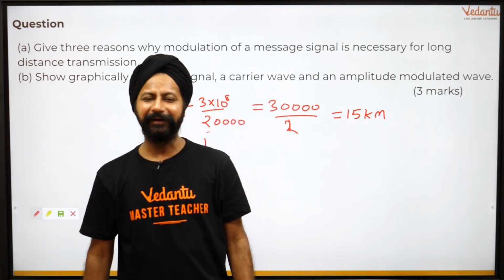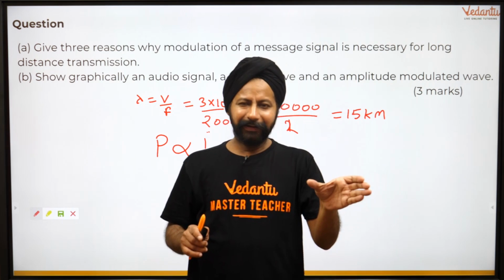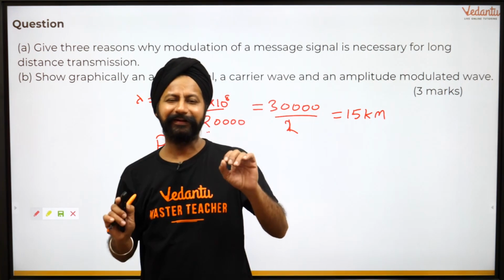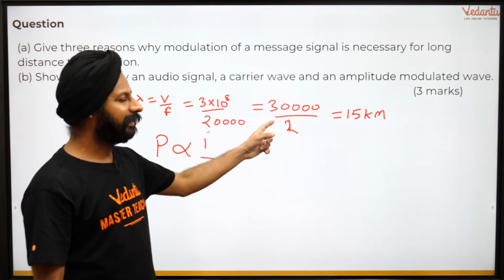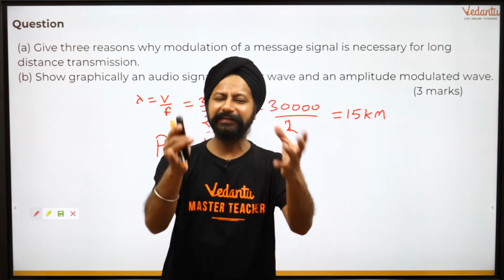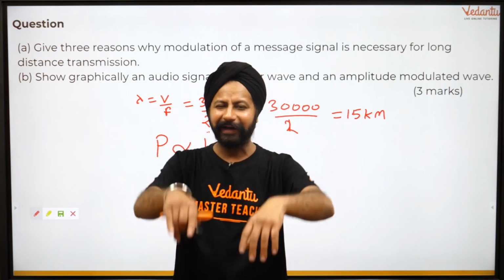And that is exactly reason number 3. When you tune in your radio, let's say you have a radio here. Now big FM, red FM, chili FM, mirchi FM, whatever FMs there are, they're all transmitting. Let's say you're not modulating, you're only transmitting the frequencies that humans speak. Let's say everybody is transmitting the same frequencies. Your radio, what will it tune to? सारी frequency match होके आ जाएगी.